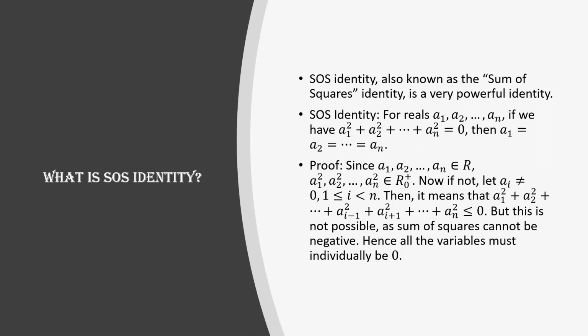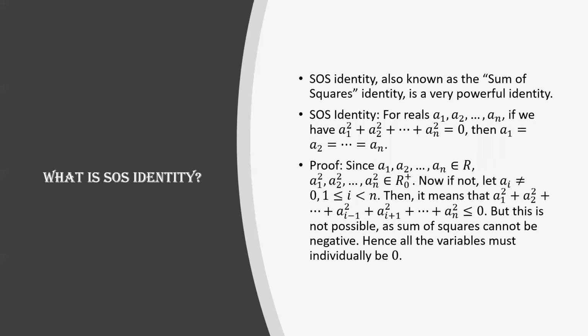Now, let there be some ai which is not 0. We need to prove that all of them are 0, so we will assume that one of them is non-zero. Let that be some random ai, for instance some ai where i lies between 1 and n, both inclusive.